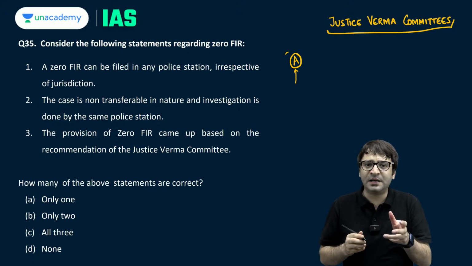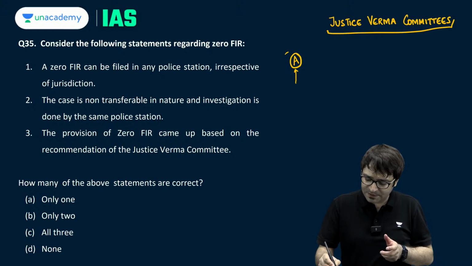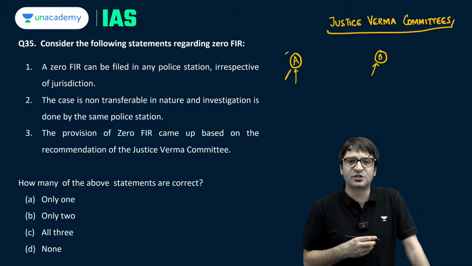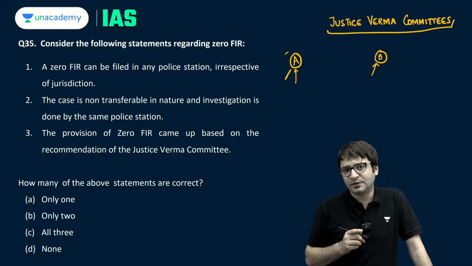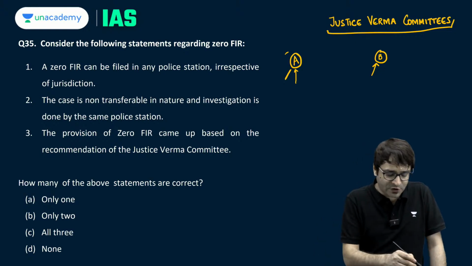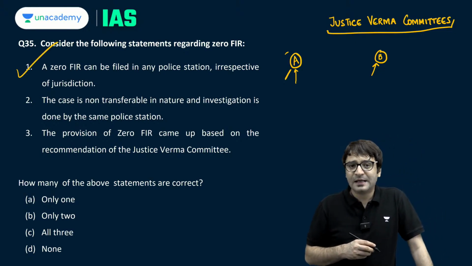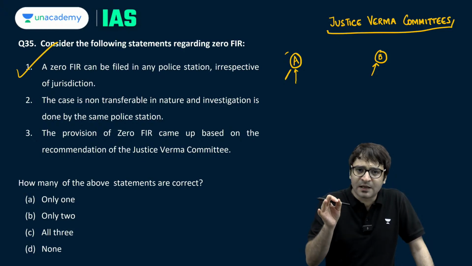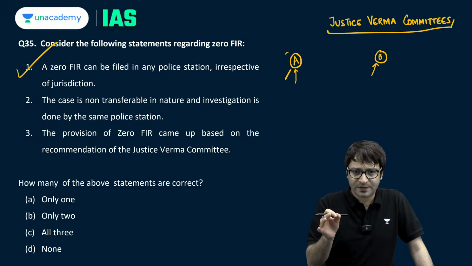This zero FIR means that if a crime has been committed in a jurisdiction under A, you can get this FIR registered in any other police station, which can be B, C, anything. So irrespective of this jurisdiction, this is correct. Zero FIR means that no serial number is assigned to this information.